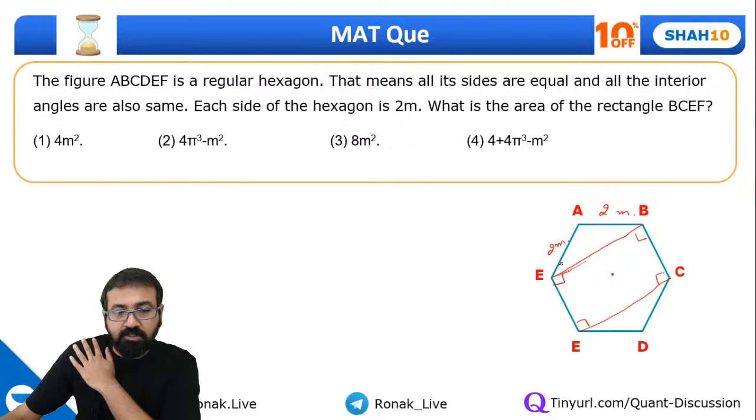Sakshi is saying it should be 3. So you are saying BE is going to be 3. Is it? Is this 3 meter? Guys? No, it will not be 3 meter. It will come out to be in roots.